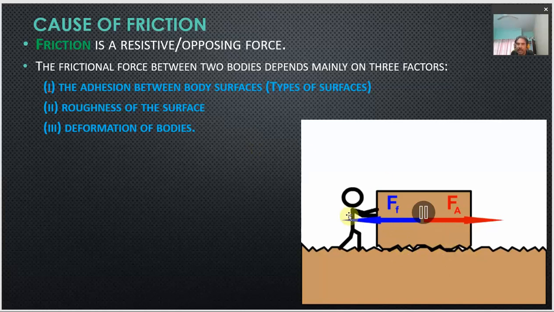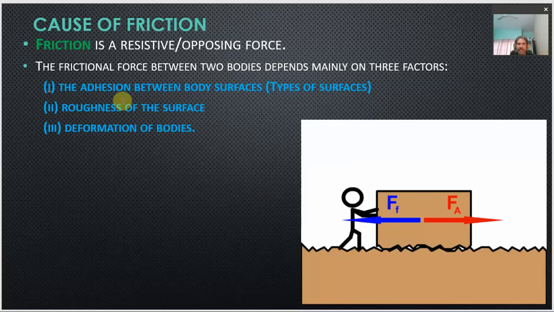And the second factor, so how many atoms or how many points will be in contact, this will first be decided by the type of the surfaces we are taking. It may be a wooden surface, or a metallic surface, or both metallic surfaces, or both wooden surfaces, or surfaces of any other material, as an example.